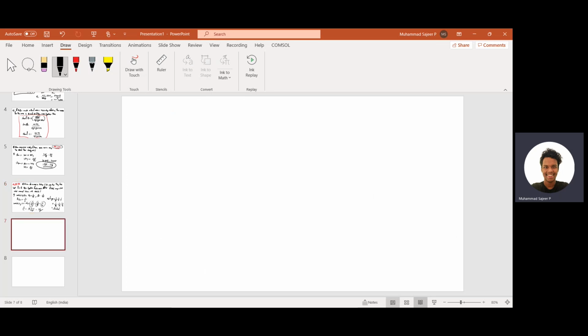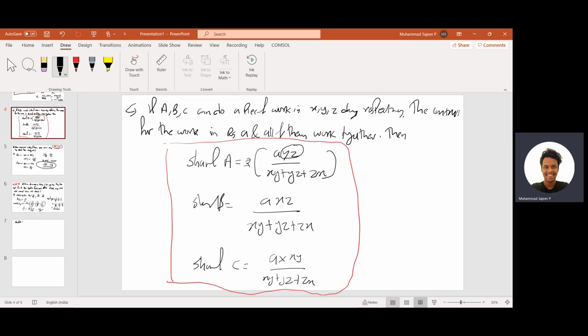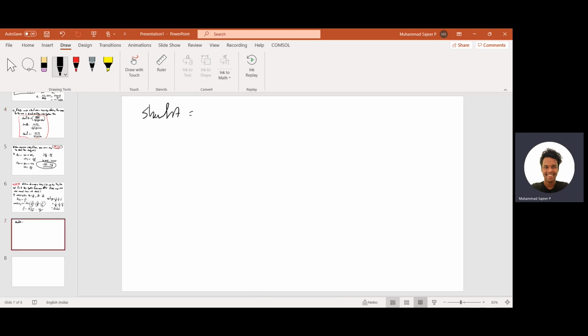So then the share of A. Now we have studied the previous equation, right? Share of A will be the total amount of money into the ratio part divided by the sum, but that is not required, you can directly use this.